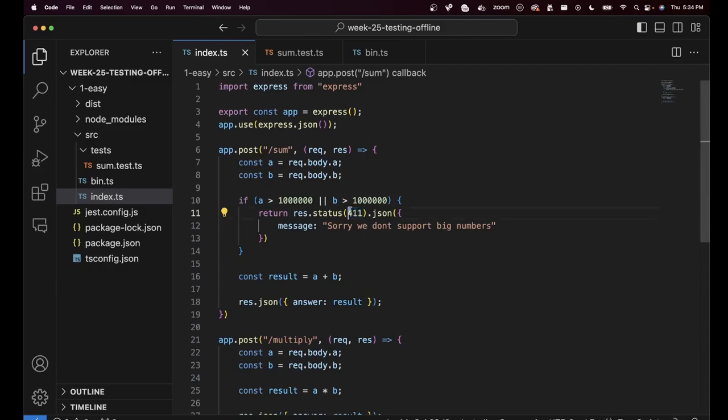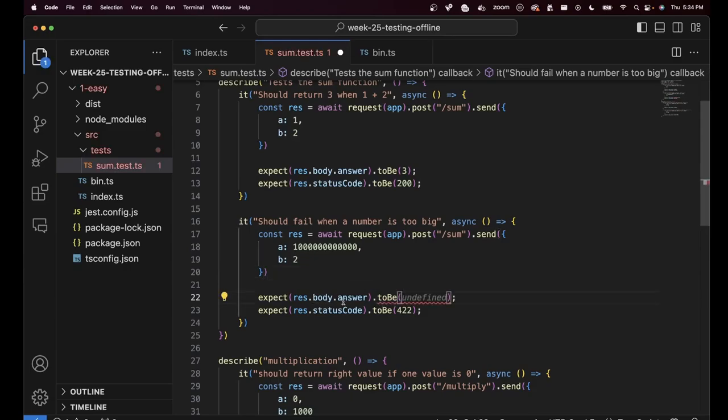Let's replace the tests with the actual implementation to also return 422 status code along with some message. What is a status code, Harkirat? You have to go back to the Express class if you don't know what status codes are until now. But yeah, that's a brief of how you add more coverage. Now the code will reach here as well, and this branch will also run.